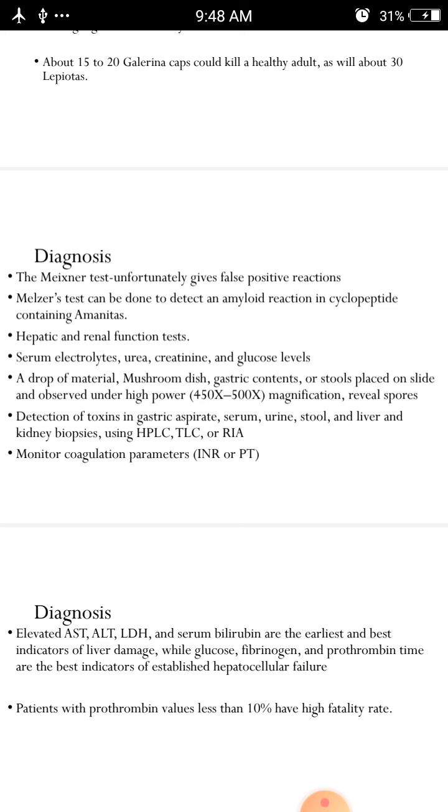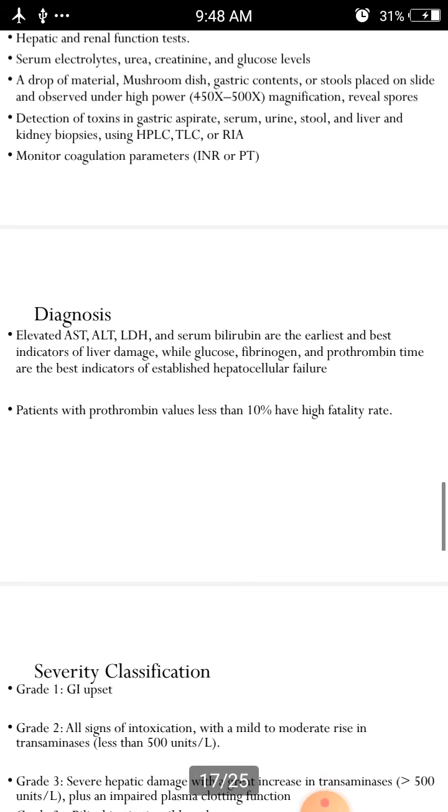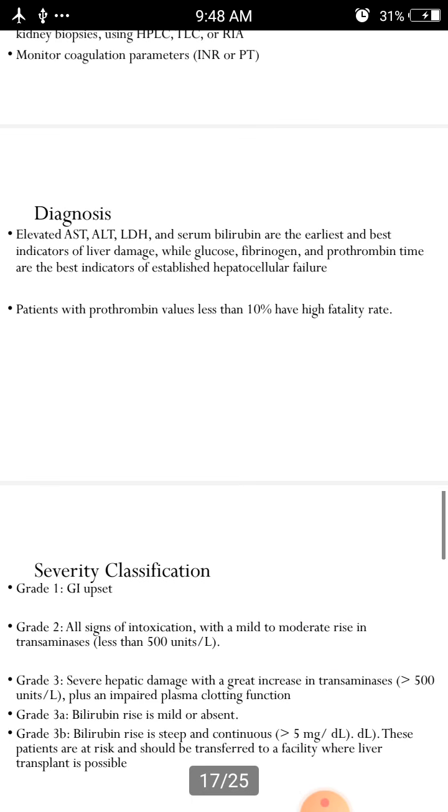And also we should monitor coagulation parameters, and we need to see the AST, ALT and LDH. Serum bilirubin are the earliest and best indicators of liver damage, while glucose, fibrinogen and prothrombin time are best indicators of established hepatocellular failure. Patients with prothrombin values less than 10% have a high fatality rate.